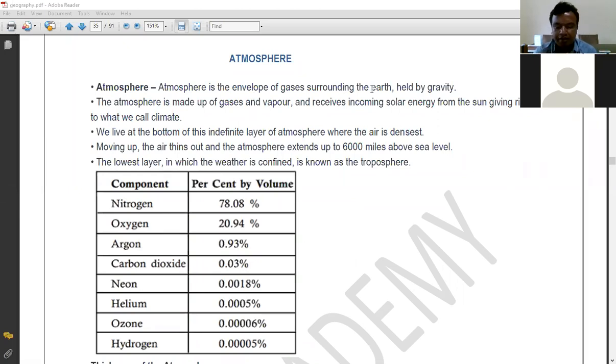Now whatever we have studied till now, we have studied only about the surface of the earth and the interior of the earth, the structure of the interior: the mantle, core, inner mantle, outer mantle, lithosphere, Sial, Sima, and how earthquake waves flow from one region to another. That all we have already discussed.